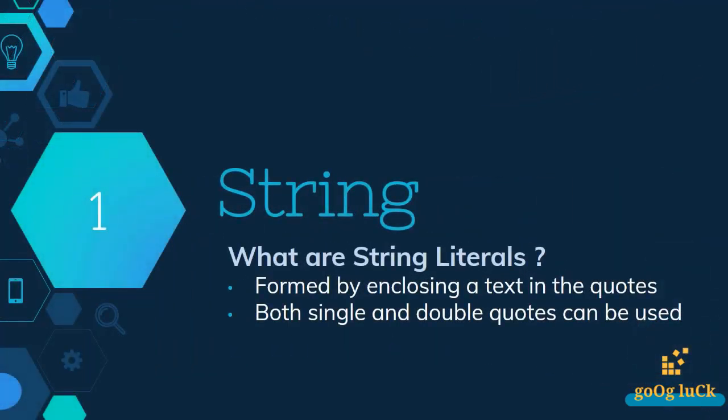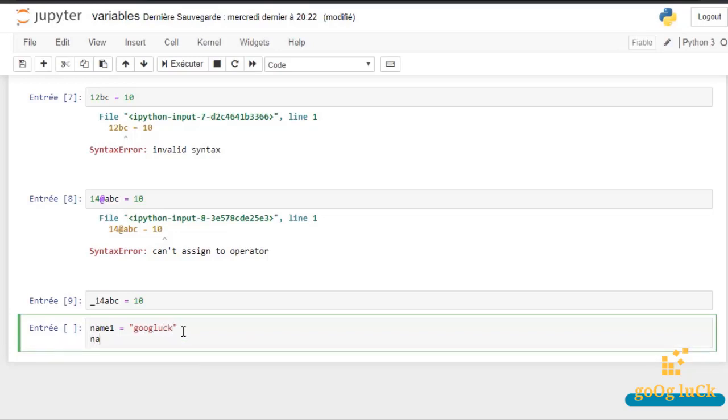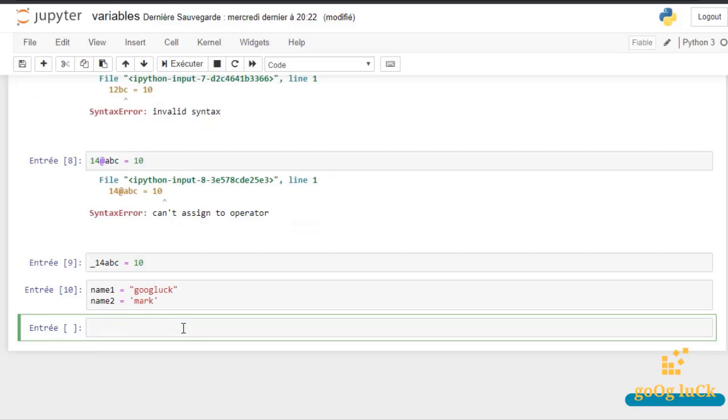You can create a string literal just by enclosing text within quotes. Both single and double quotes are allowed in string literals. For example, you can have a variable name1 equal to double quotes "goOgluCk", and you can even have a variable name2 equal to single quotes 'goOgluCk', or maybe Mark. We aren't getting any error, right? Since you are not getting any error in the output, it verifies that you can use both single and double quotes in string literals.